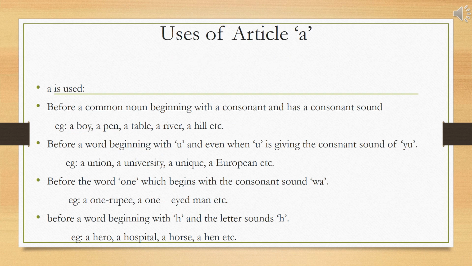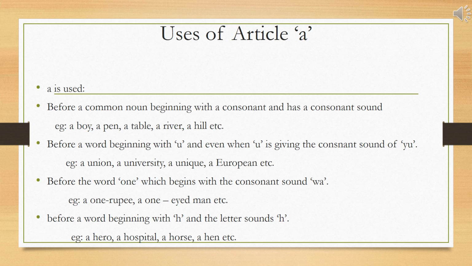Uses of article a. A is used first before a common noun beginning with a consonant and has a consonant sound. For example, a boy, a pen, a table, a river, a hill, etc. Second, before a word beginning with U, when U is giving the consonant sound of YU. For example, a union, a university, a unique, a European, etc.